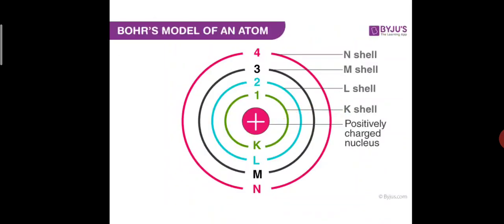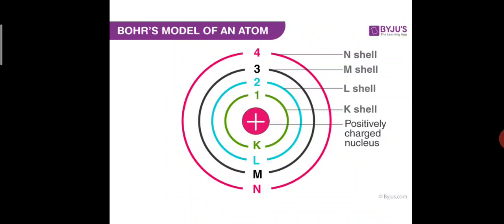So if you see here, you see the number of shells: 1, 2, 3, 4. In the center you have a positively charged nucleus. While it is revolving in its own orbit, it will not radiate any energy. If it wants to jump to a higher energy level, from the first shell to the second shell, it will absorb some energy. If it is coming back, it will release some energy. From the second shell to the first shell, it will release some energy.